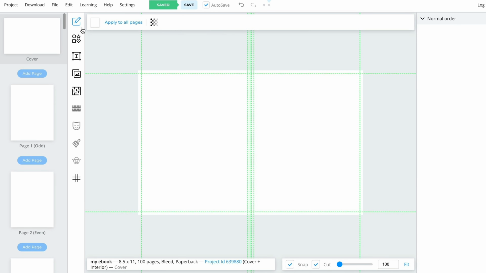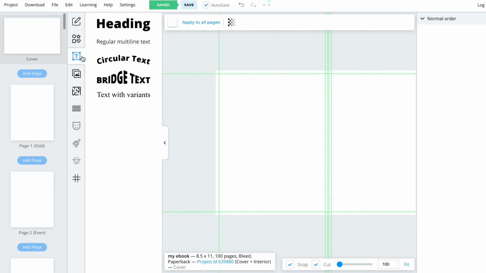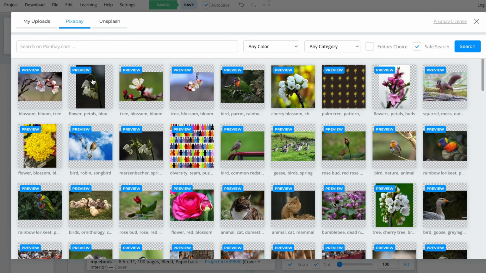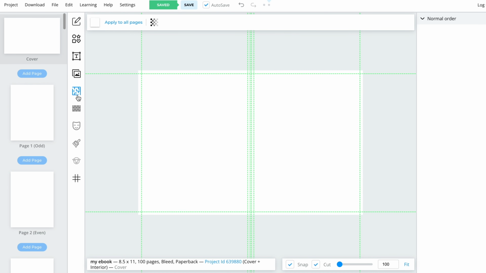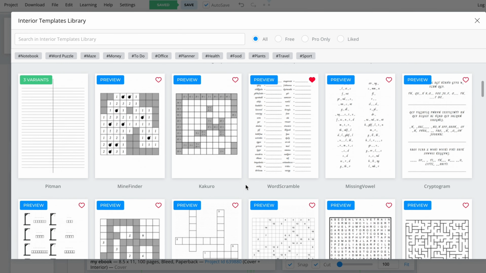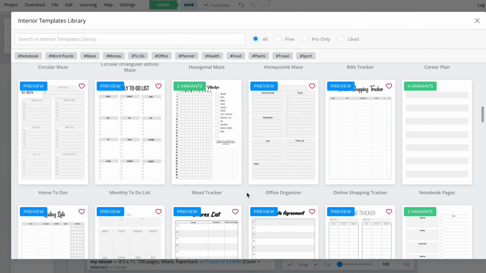Let's explore some of the tool's functions. The Draw tool allows you to draw with your mouse or keypad, while the Shapes section provides various shape elements. You can also add text using the text widget, and upload your own images or get free ones from sites like Pixabay or Unsplash. Additionally, the template library offers different templates for book content such as journals, word scrambles, crosswords, Sudoku, mazes, trackers, and more.